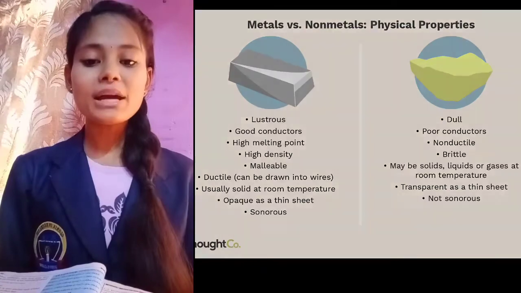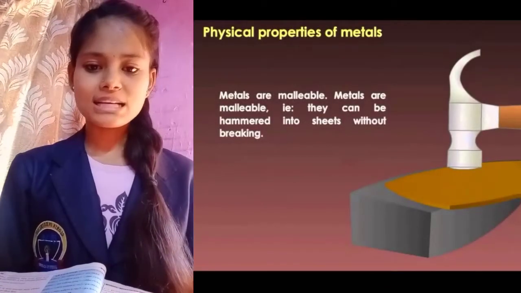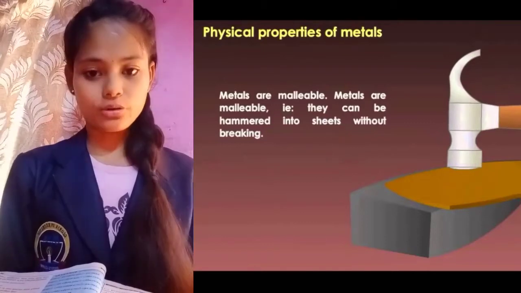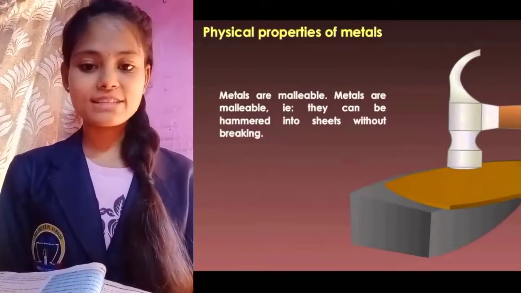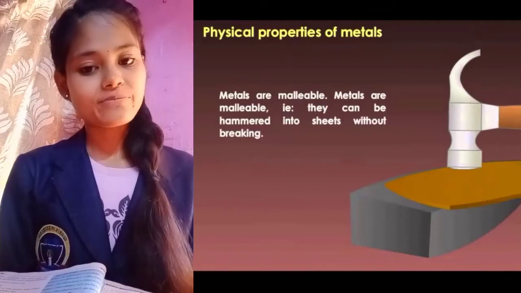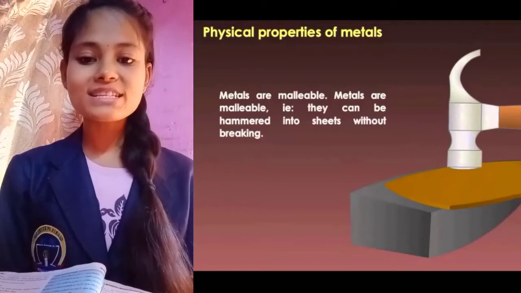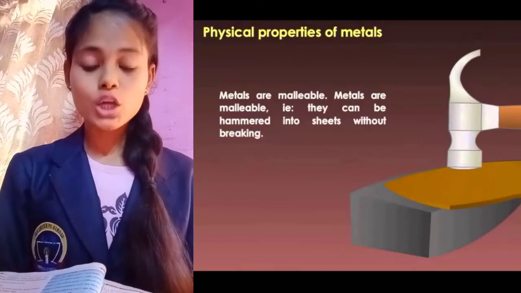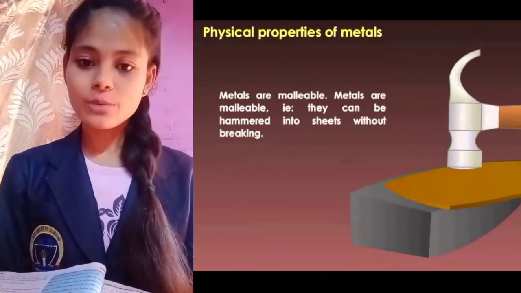Number 1, metals are malleable. Now, how can we test whether something is malleable or not? Before defining malleability, let's do a simple activity. Take an iron nail and a wood piece. Okay, take a hammer in the other hand. Carefully start beating the iron nail. Do this activity under the supervision of somebody elder among you.